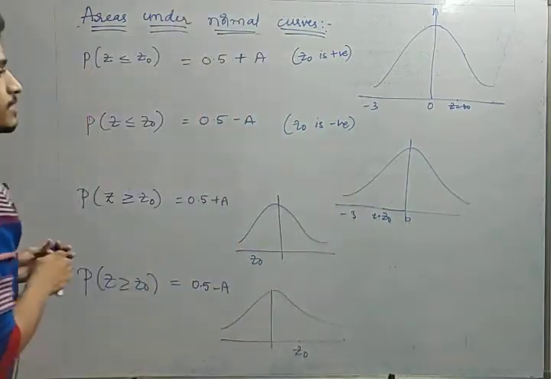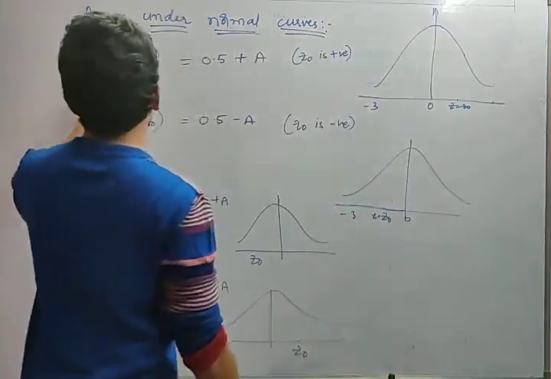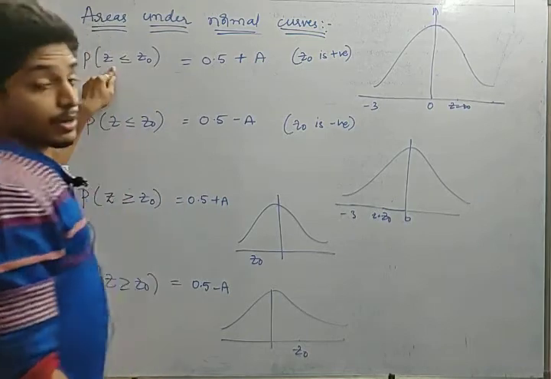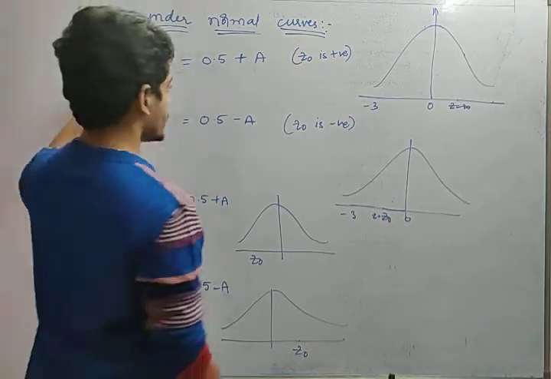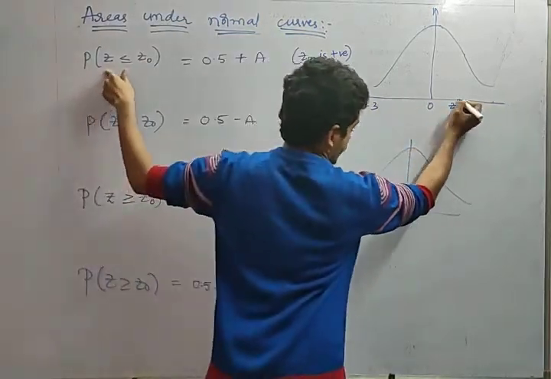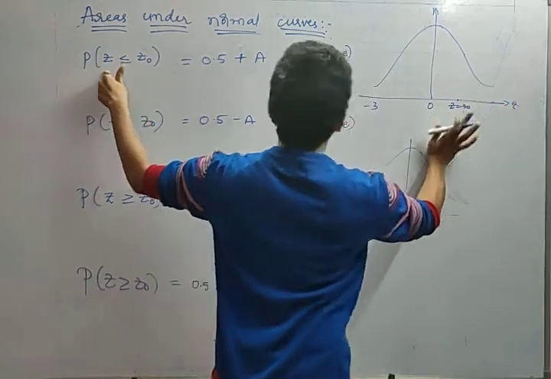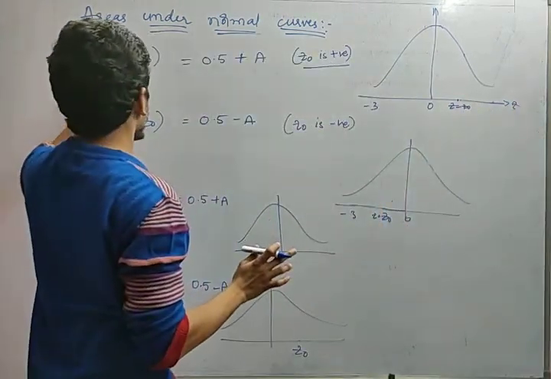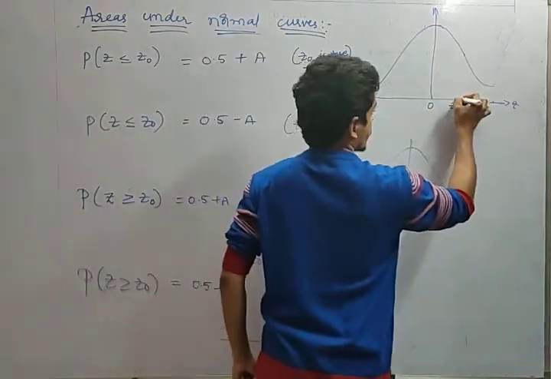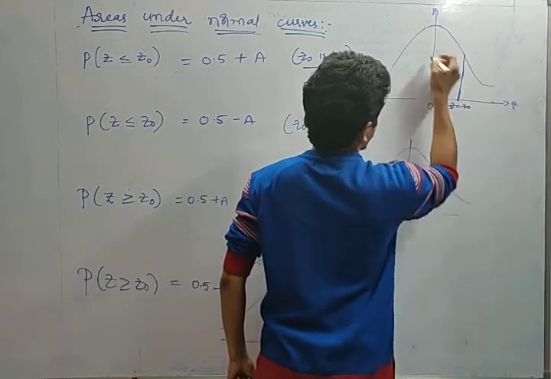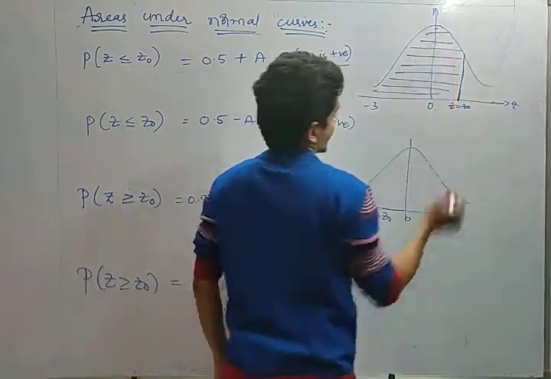Suppose this is the bell-shaped figure, right? Bell-shaped curve. So P of z less than or equal to z0. Z is nothing but normal distribution random variable, Gaussian random variable. Let z be a Gaussian random variable. If z0 is positive, suppose this is the z-axis and z0 is here, so P of z less than or equal to z0. Z less than or equal to z0 means this part, the part which is less than z0, right?